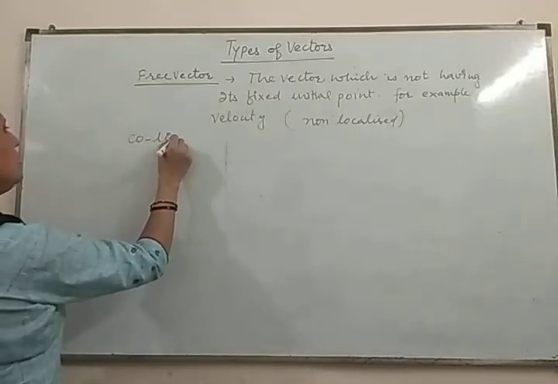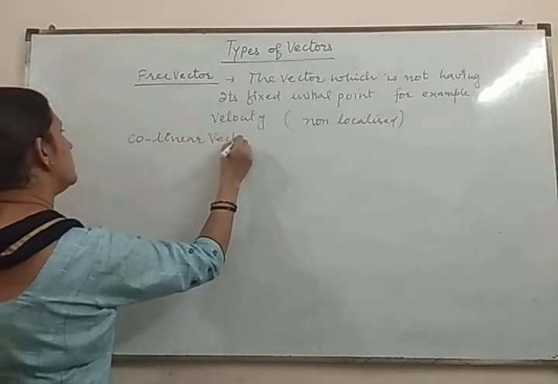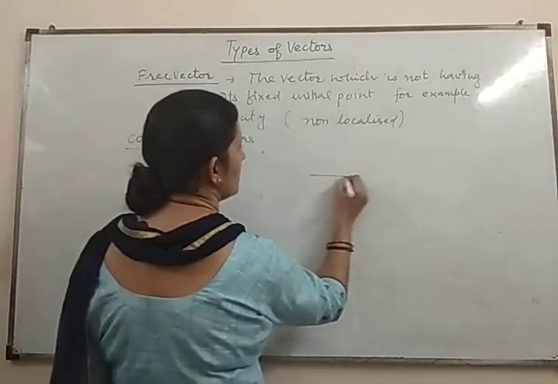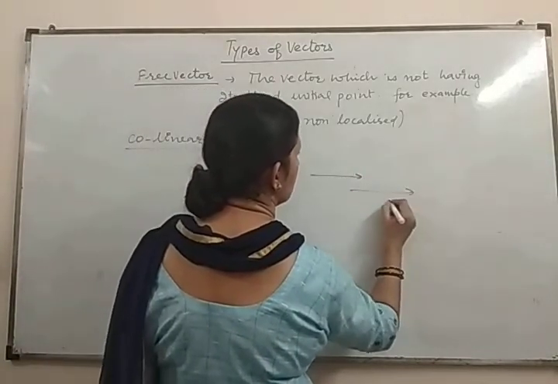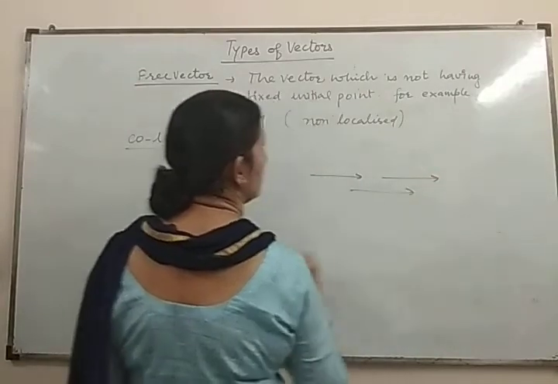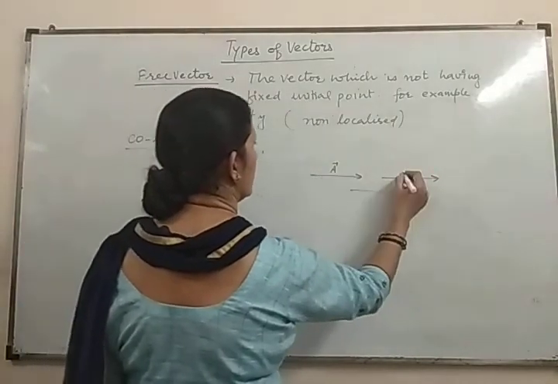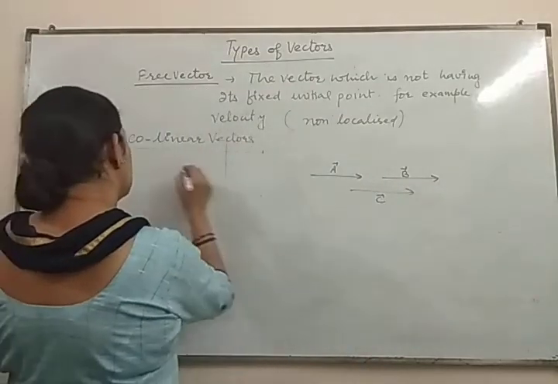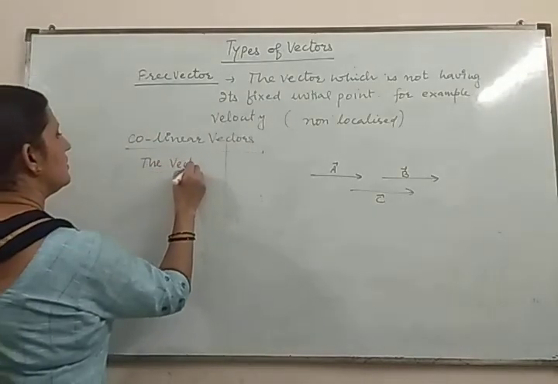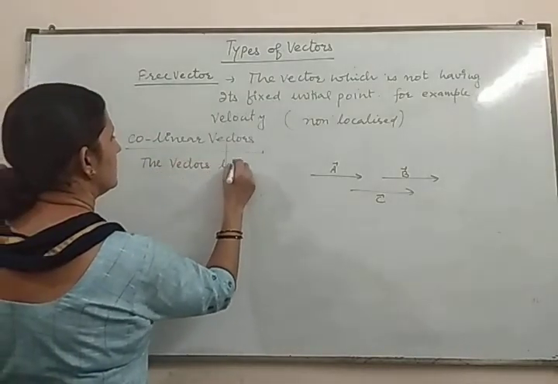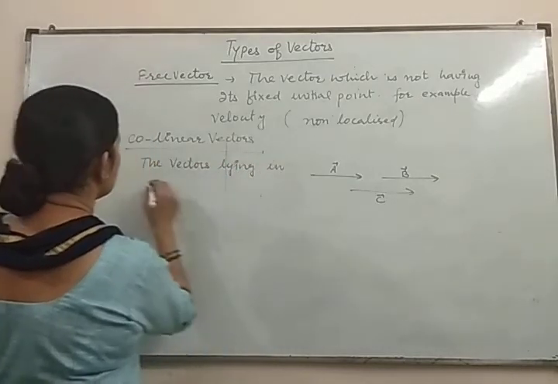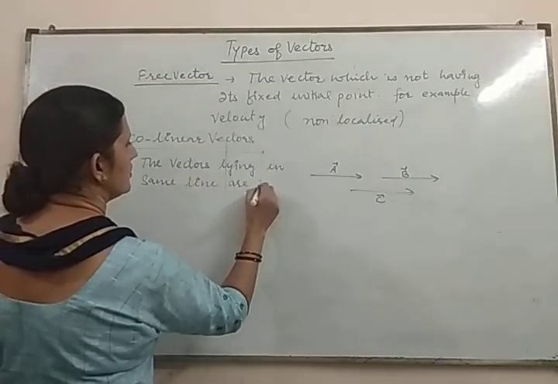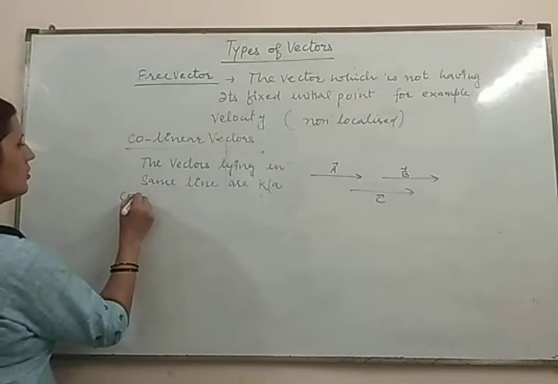Then collinear vectors. What are collinear vectors? The vectors which are lying in one line. This is vector A, vector B and vector C. The vectors lying in the same line are known as collinear vectors.